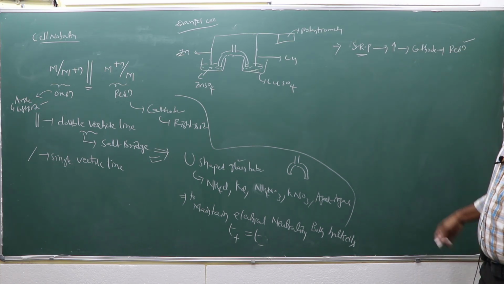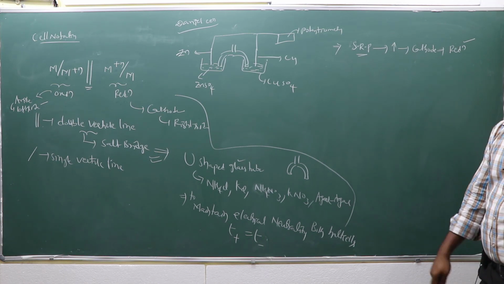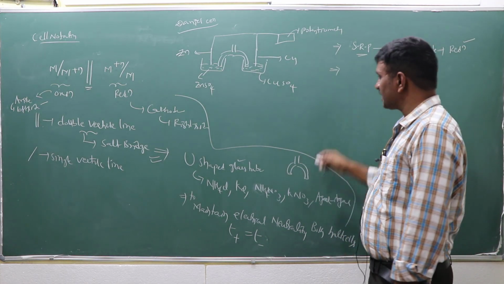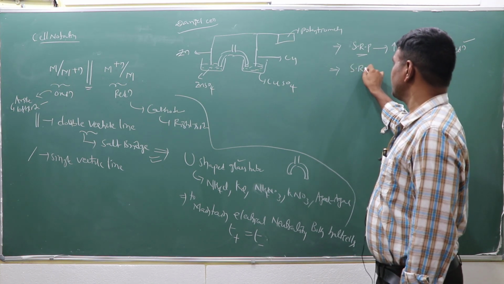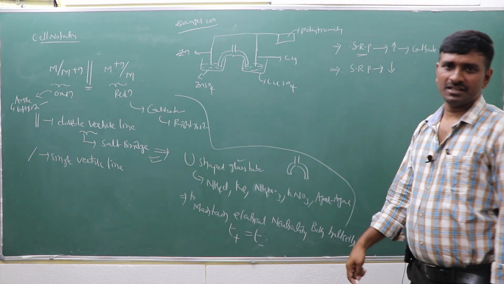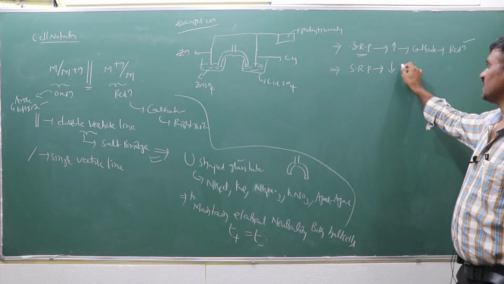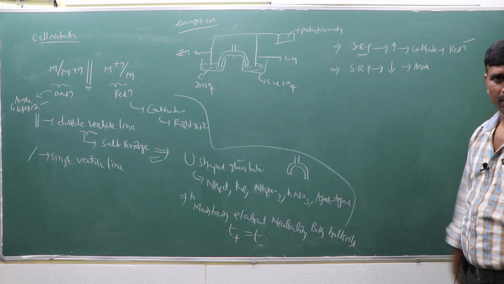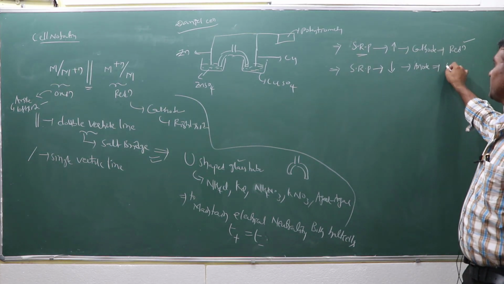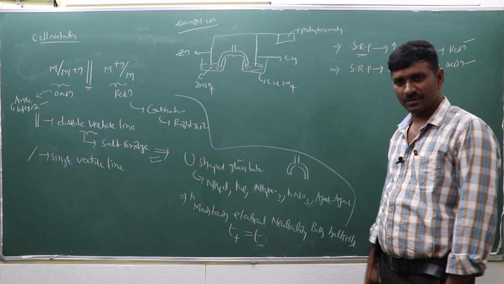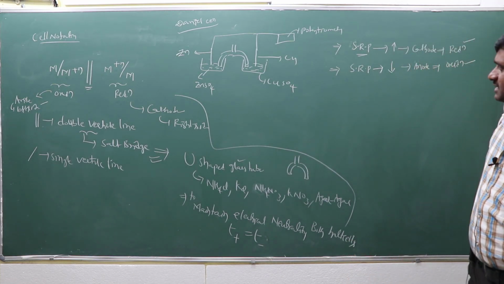Reduction reaction takes place, which occurs at the right side. Next, the electrode whose standard reduction potential value is low will act as the anode. At the anode, oxidation reaction takes place.